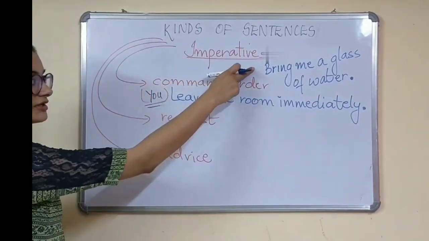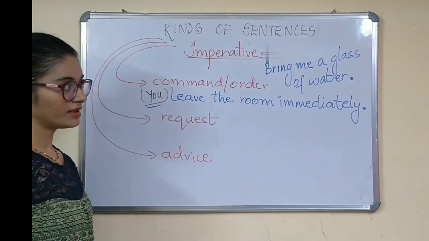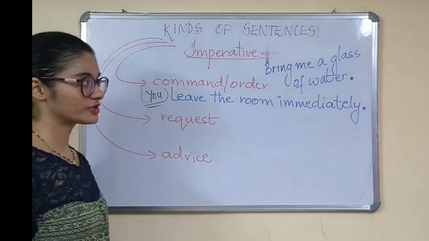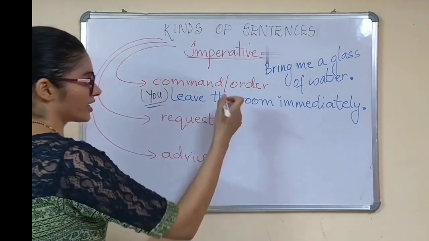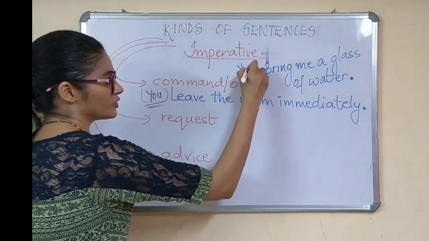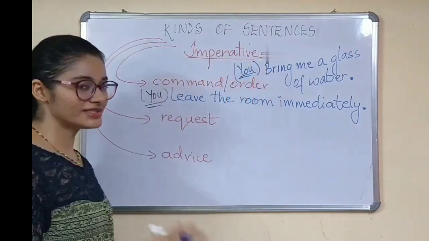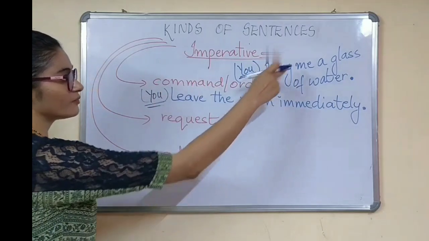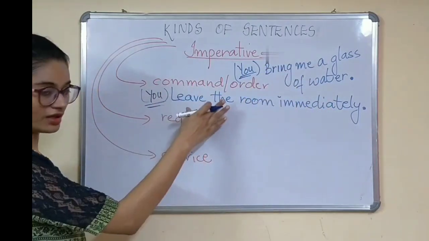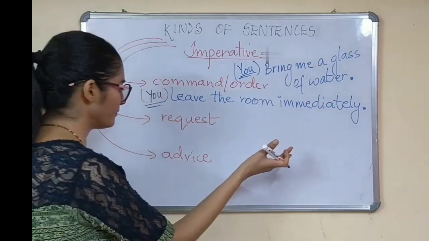Okay, so here I am commanding somebody to bring me a glass of water. Again, the subject, that is you, is not said, but it's understood. So when I say bring me a glass of water, it is a command, because I'm ordering somebody here.